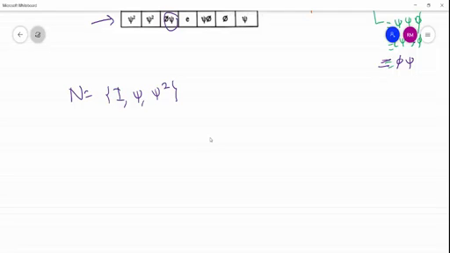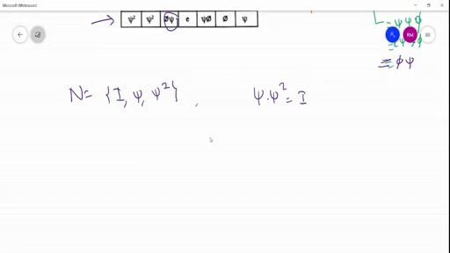Clearly this is a subgroup of G because the inverse of psi is psi square, since psi into psi square is the identity, and the inverse of psi square is psi. If you do the multiplication of any two elements in this, the result comes in N. So this is a subgroup of G.